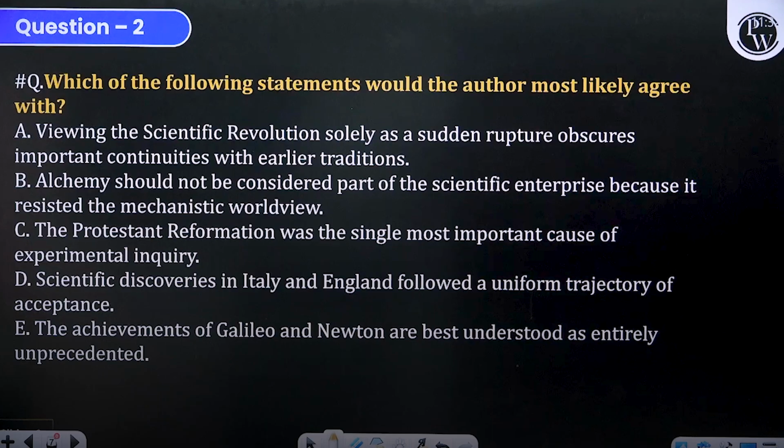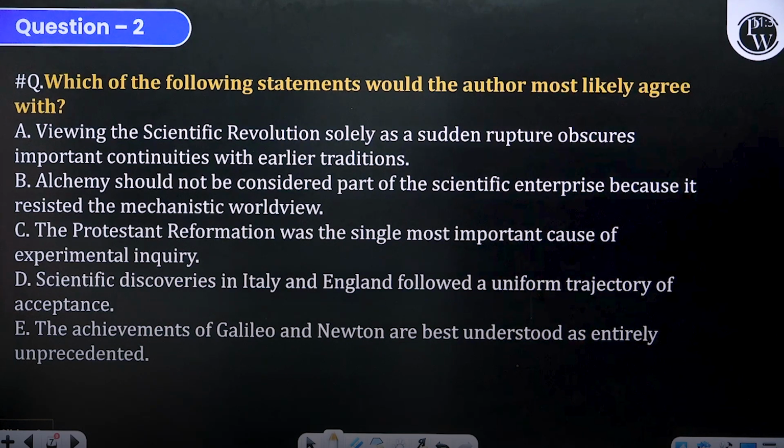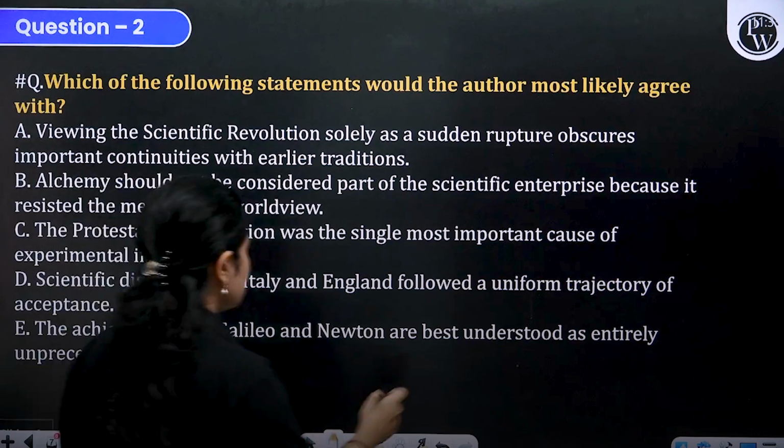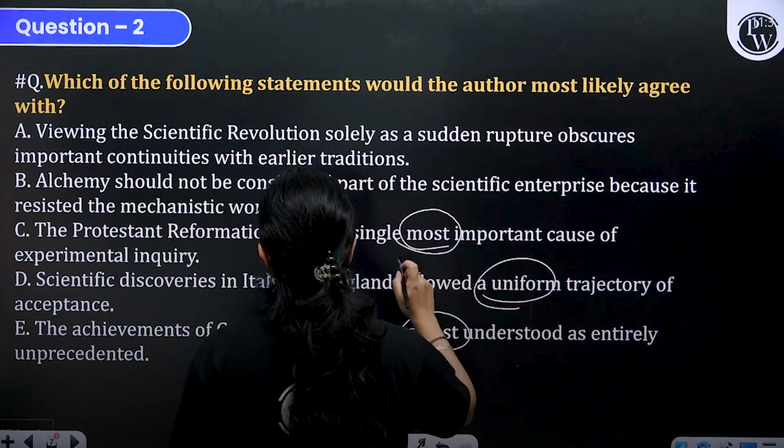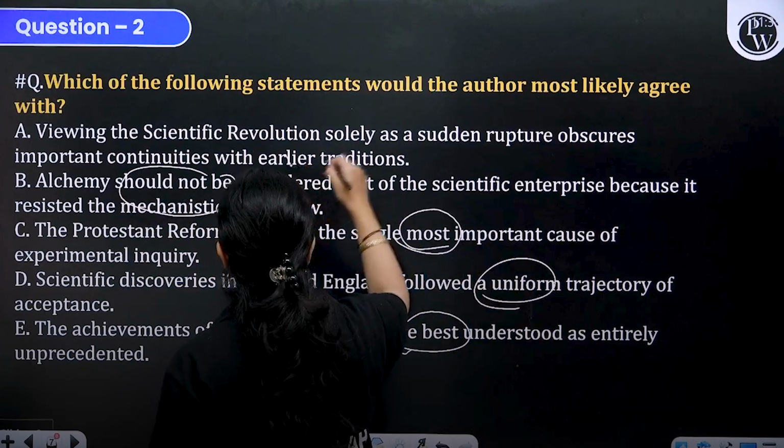There is no such idea floated into the discussion. Scientific discoveries in Italy and England followed a uniform trajectory. The author is opposing that: it was not uniform, it was contested, there was a varied trajectory. The achievements of Galileo are best understood as entirely unprecedented. No, they were also contested. So these best, most, comparative terms, you have to be cautious about them. Okay? So what is the correct answer?